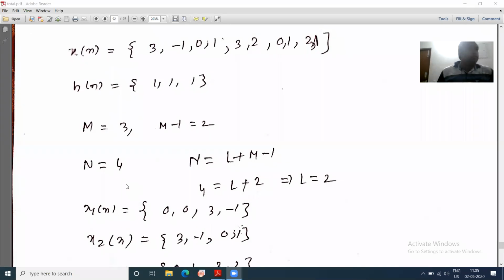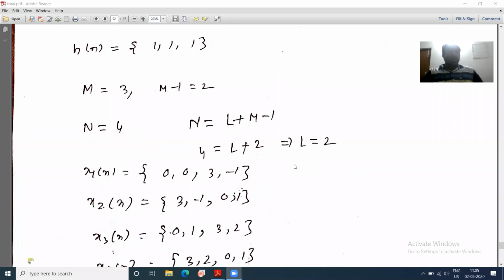Then Nupur called me one day and asked why I said N equal to 4, what if I take N equal to 5. I have solved one problem for N equal to 5, but it is the same problem. Let us see that. Same solution. So first you assume N equal to 4. This is your first step, this is the second step. If I assume N equal to 4, then you can calculate L equal to 2. I hope this is all right.